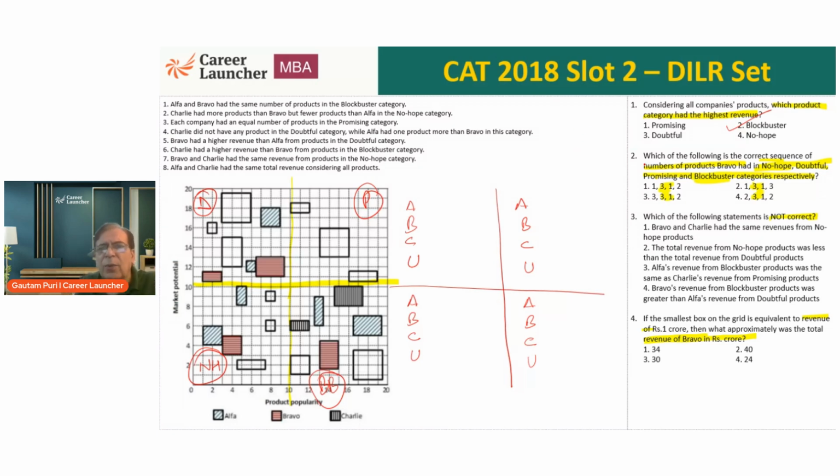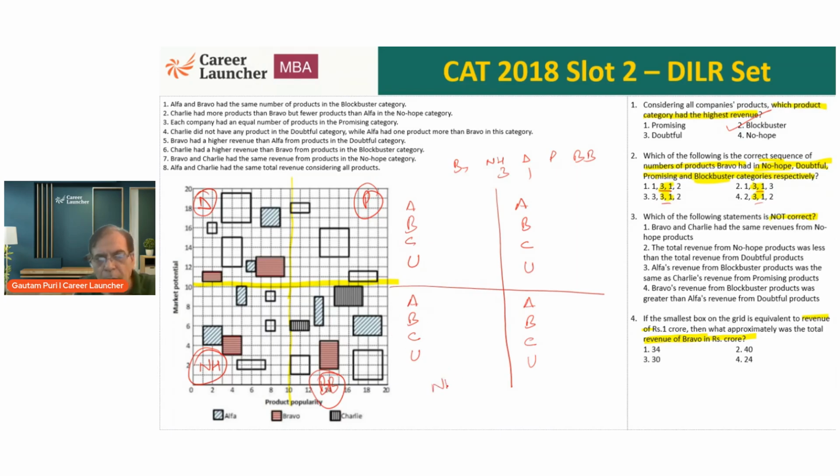Okay. As I said, question 2 is more important for me because it's going to help me. Question 2: which of the following is the correct sequence of number of products of Bravo in no hope, then doubtful, then promising and blockbuster. And we know the middle 2 are 3-1 in all the 4 choices. So 2 तो हमको आ गए हैं. So there have to be 3 products.